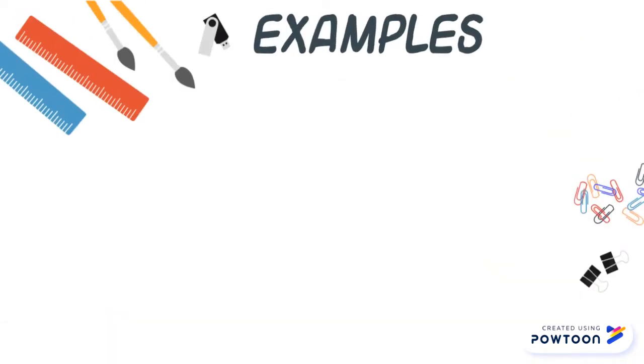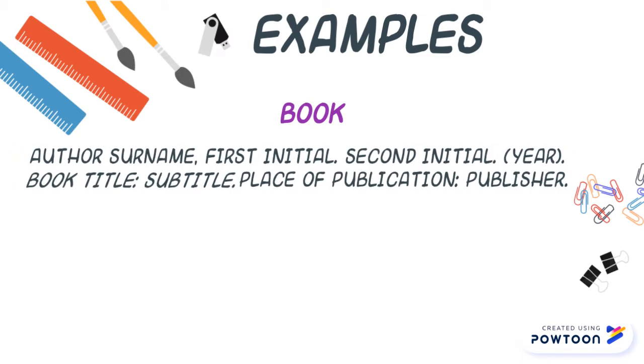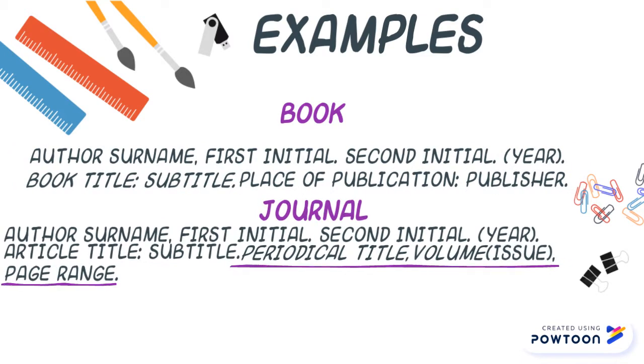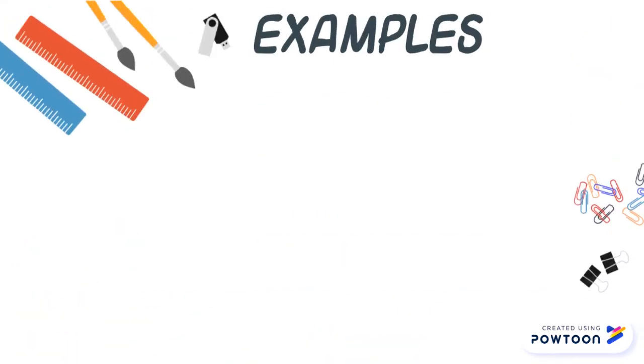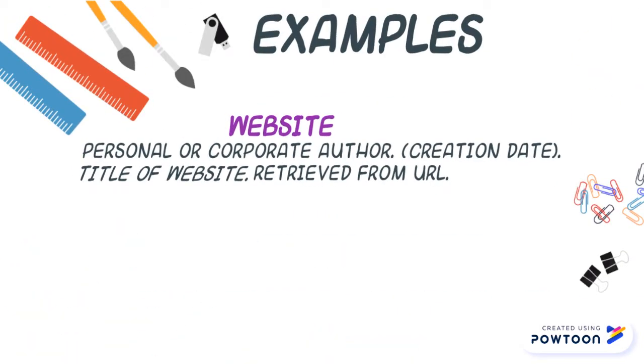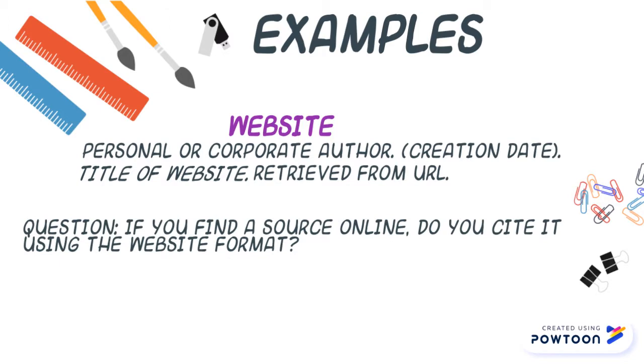Here are two different examples of reference list entries for two different sources. You can see that the book reference list entry has slightly different requirements than the journal reference list entry. Here's an example of how to cite a website. But if you find a source online, does that mean you cite it using this format?